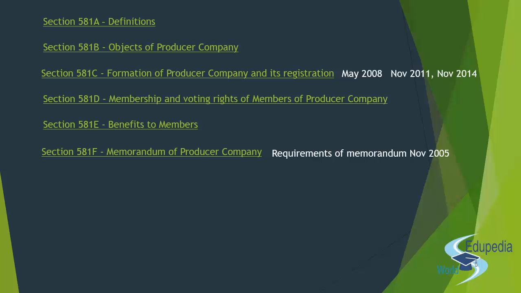Then after 581F, it's 581G, which is about the article of association of a producer company, and you had been recently asked a question in November 2014, right? It was specifically on the articles of association. Memorandum of the producer company and the article of the producer company. You have been asked a question once in your examination, so these were not so very important topics, but yeah,